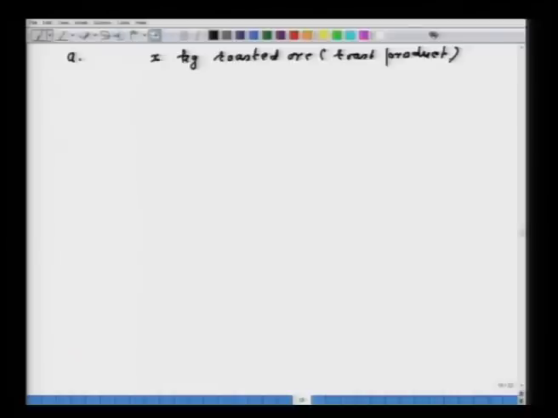Now, recall that in roasting I have said that roasting takes place in the solid state. There is no melting or anything of that type. The reactants are in the solid state, the products are also in the solid state, number 1. Number 2, roasting is essentially an oxidizing process.